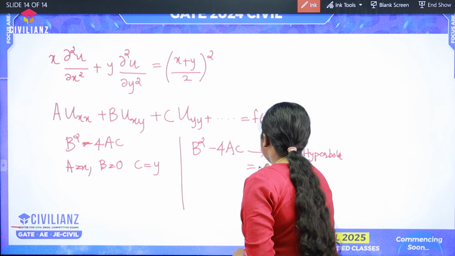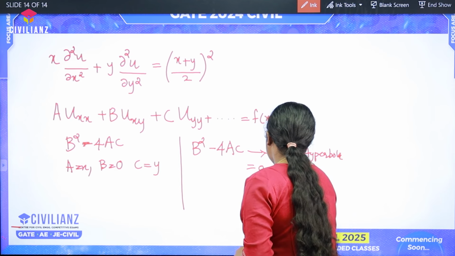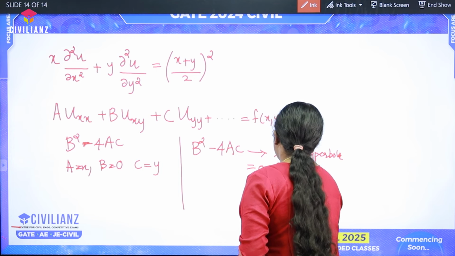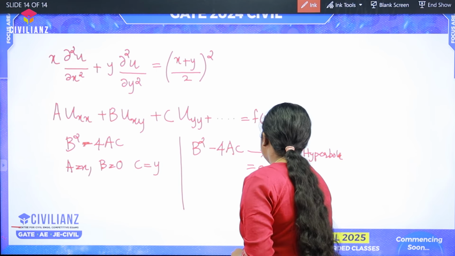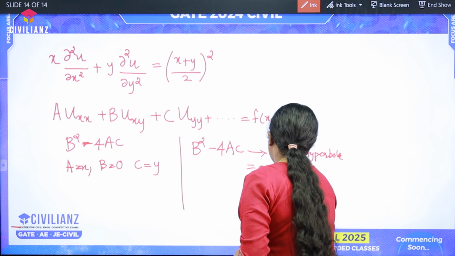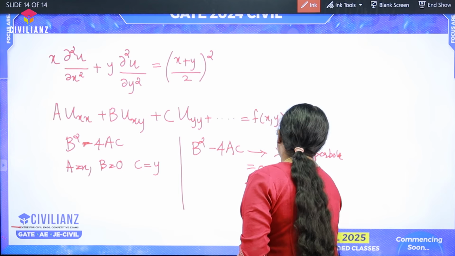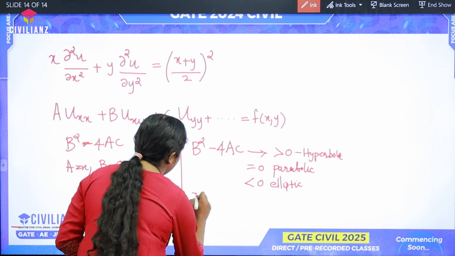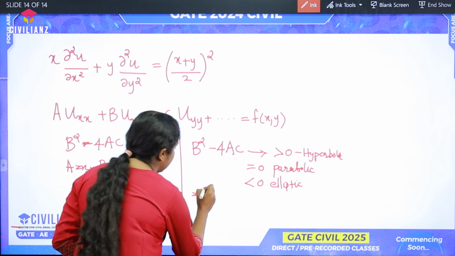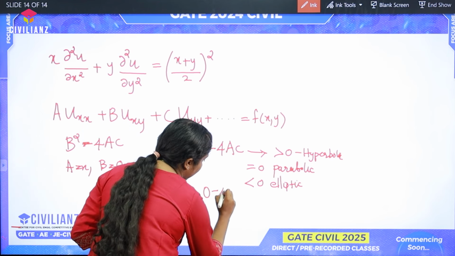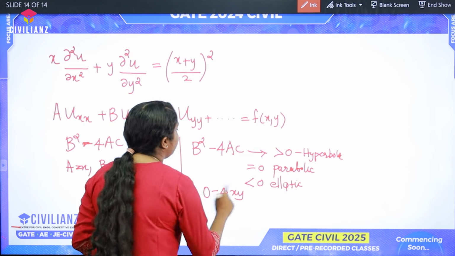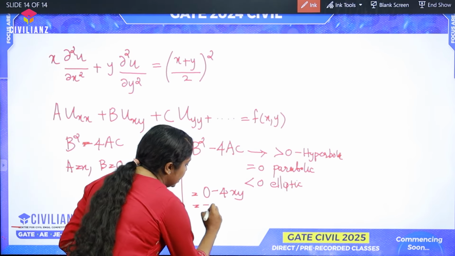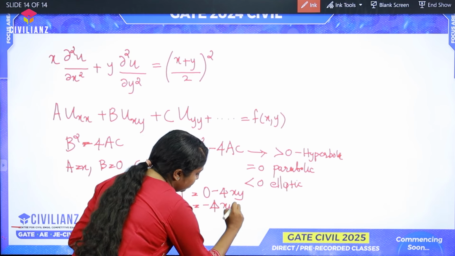If it is equal to 0, then it is parabolic. If it is less than 0, then it is elliptic. Here b square minus 4ac is equal to b square, which is 0, minus 4xy. So what we have is 0 minus 4xy, which is equal to minus 4xy.